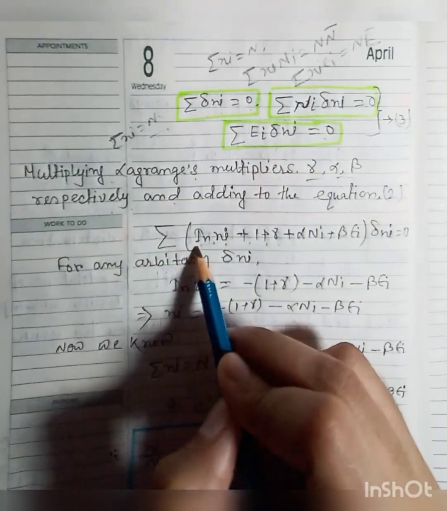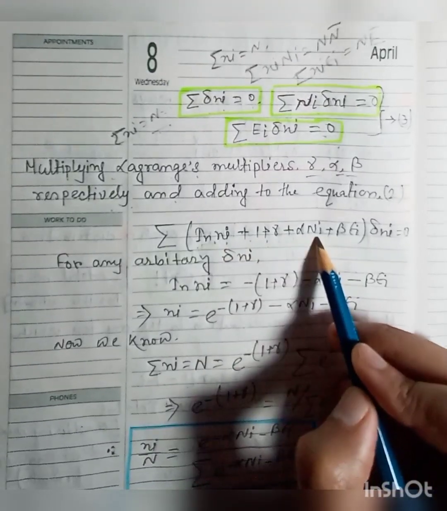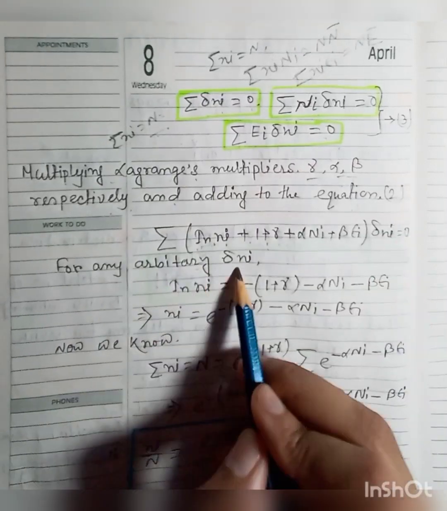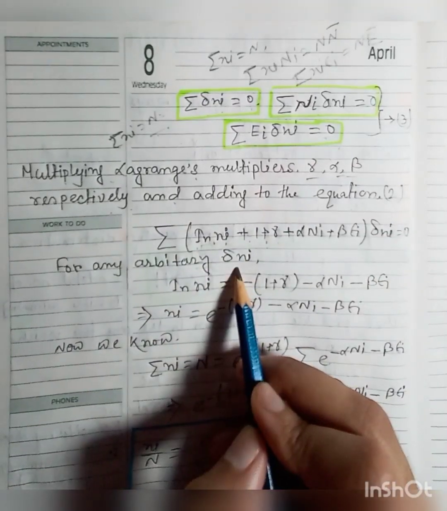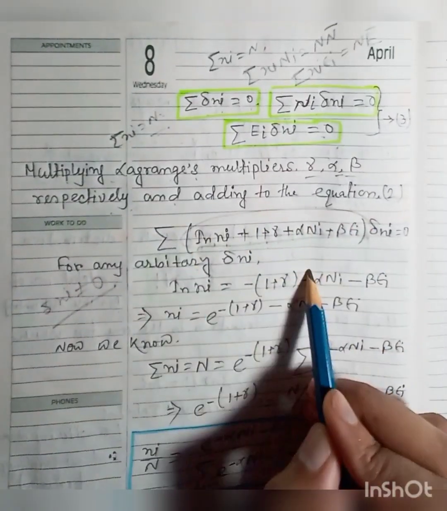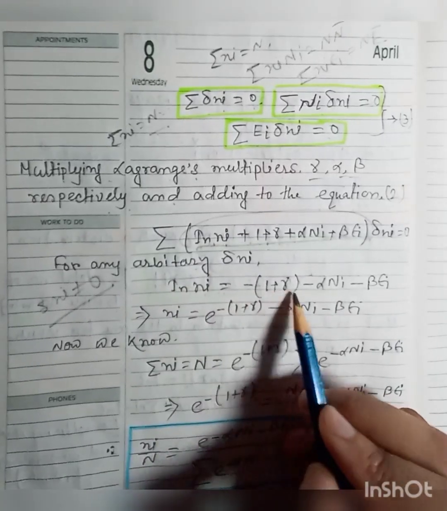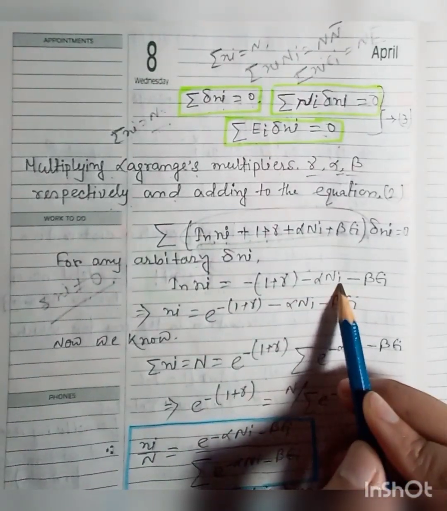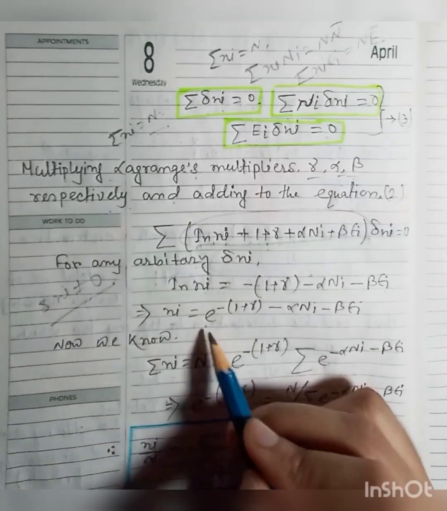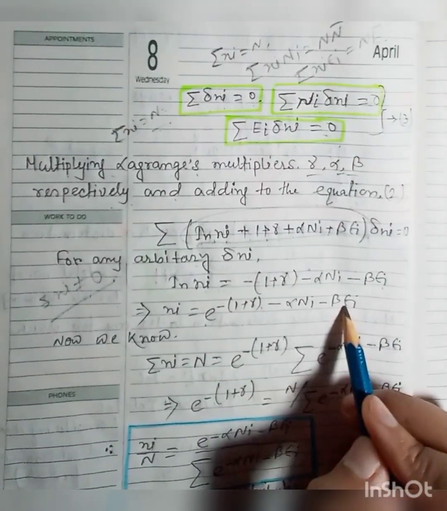Now summation of ln ni plus 1 plus gamma plus alpha ni plus beta ei, times delta ni, equals 0 for any arbitrary delta ni, because delta ni is not equal to 0. So this term will be 0. Then ln ni equals minus 1 plus gamma minus alpha ni minus beta ei. Now ni equals e to the power minus 1 plus gamma minus alpha ni minus beta ei.